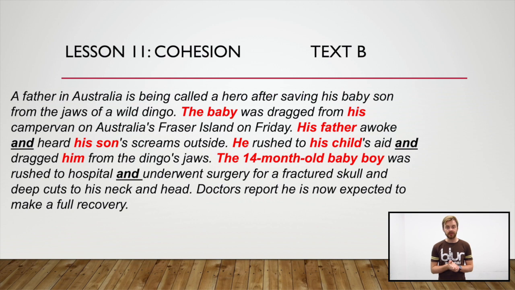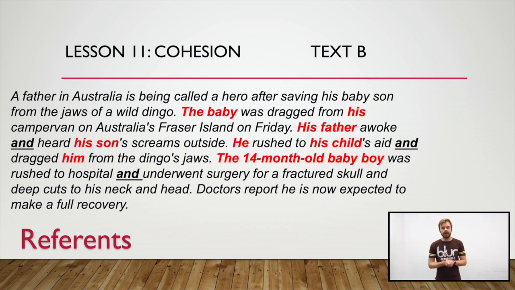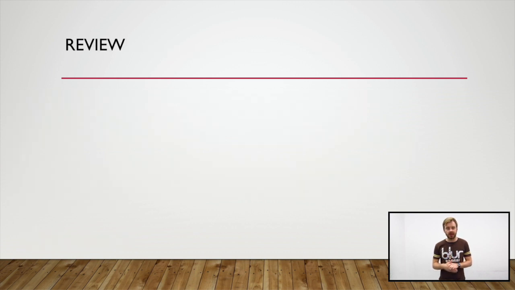When we use different words to refer to the same subject or object, these are called referents. Another thing you can try is connect the ideas in the text more. In the first example, there are just short, simple sentences. But in the second text, ideas are connected by conjunctions like and.